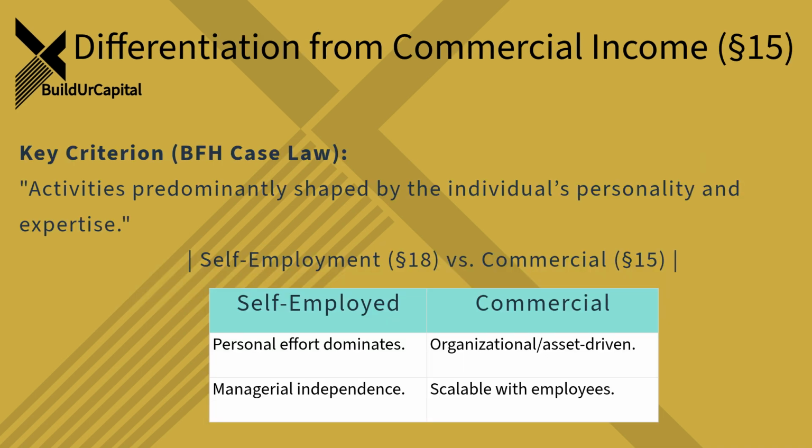Got it. Now, we touched on this earlier, but the line between self-employment and a commercial operation can sometimes seem fuzzy. How do you tell them apart? Dr. Yousefi points out that the law itself doesn't give super clear dividing lines. It's often down to interpretation. So how is it usually decided? Based on case law from the Federal Fiscal Court, the key tends to be whether the work is predominantly shaped by the personality and personal expertise of the individual doing it. Are they independently involved in activities typical for that specific profession, using their unique skills? That points towards self-employment. Commercial operations often involve more capital, a larger organization, maybe more standardized processes.